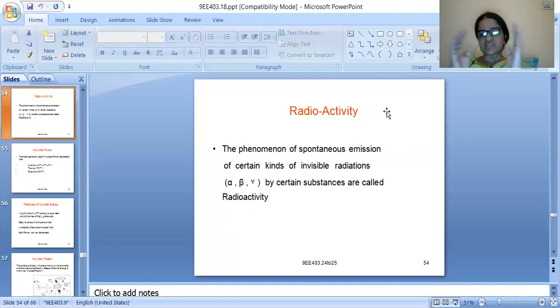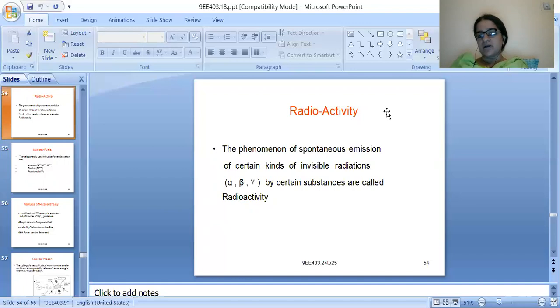There are some substances available in nature which are able to emit invisible radiations, called alpha, beta and gamma rays.